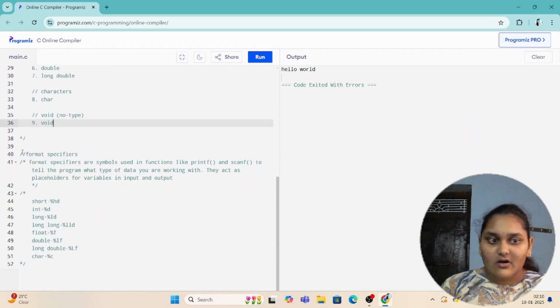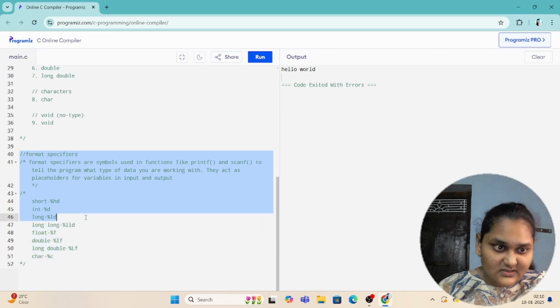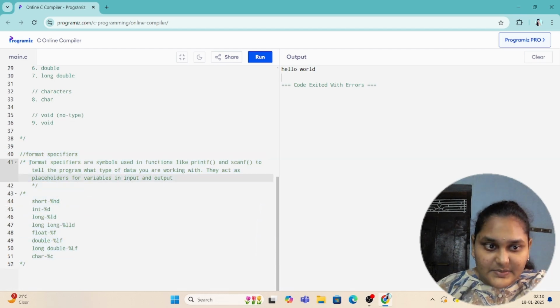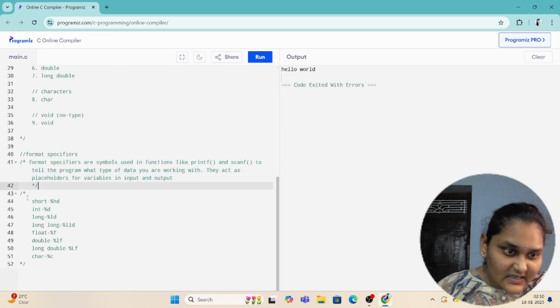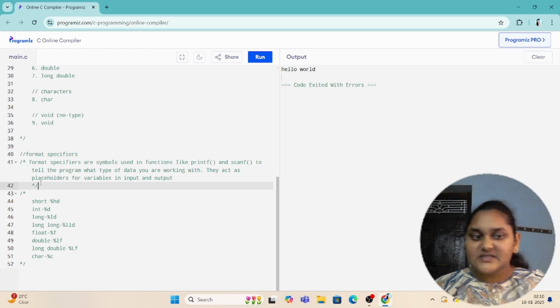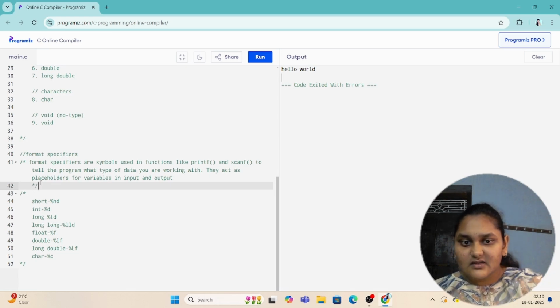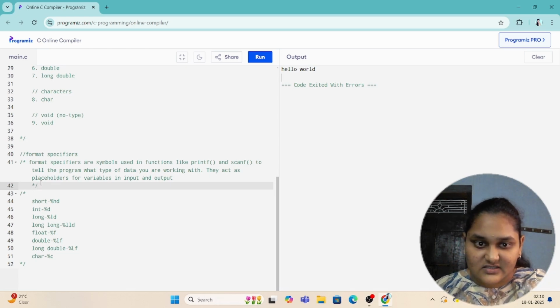So let's see about format specifiers. Format specifiers are symbols used in functions like printf and scanf to tell the program what type of data you are working with. They act as placeholders for variables in input and output. Basically, we use these format specifiers in printf and scanf functions.